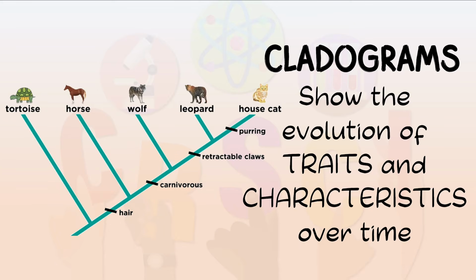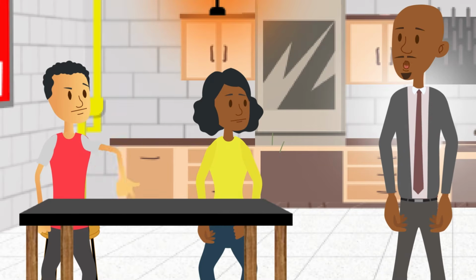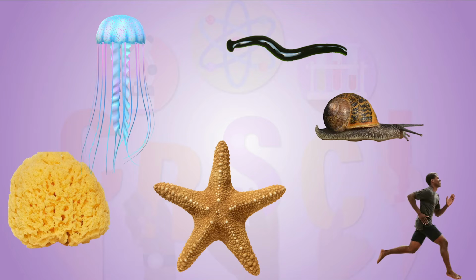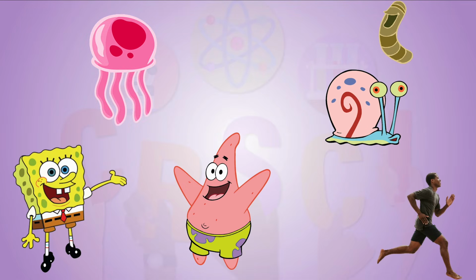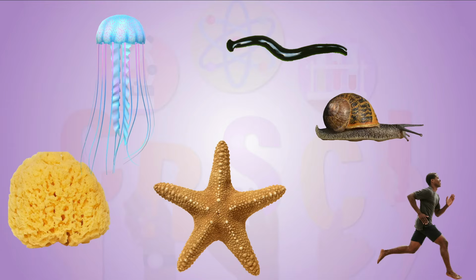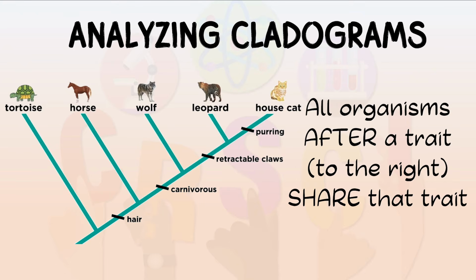Now, cladograms show the evolution of traits and characteristics in a way that you won't find on a phylogenetic tree. So here, what do a sponge, jellyfish, flatworm, starfish, snails, and humans have in common? They're all SpongeBob characters? Kind of, sort of, well, okay. Let's analyze a cladogram for this. Whenever you see a trait or a characteristic on the cladogram, all organisms that follow after it on branches to the right have that trait in common.